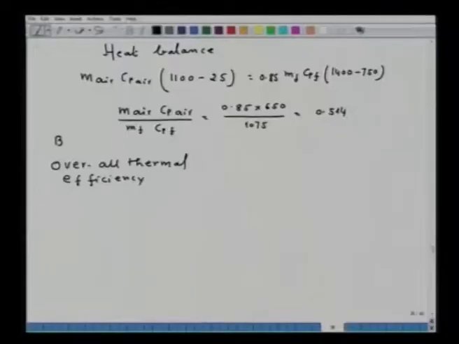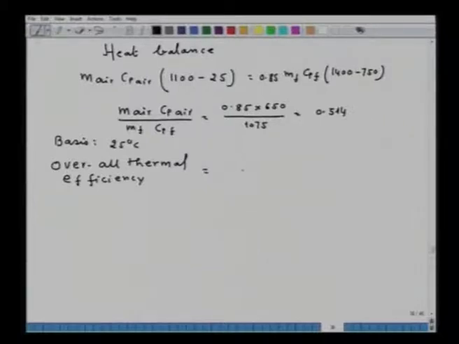So, here the basis of calculation is 25 degrees Celsius. In the definition of overall thermal efficiency, sensible heat in preheated air upon sensible heat in flue gas, you know this definition.